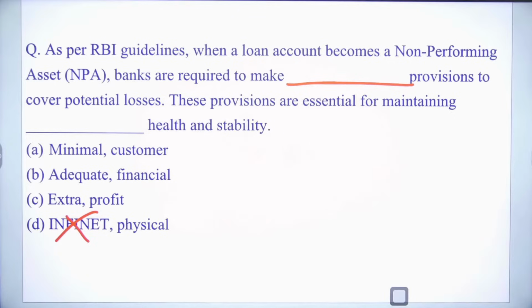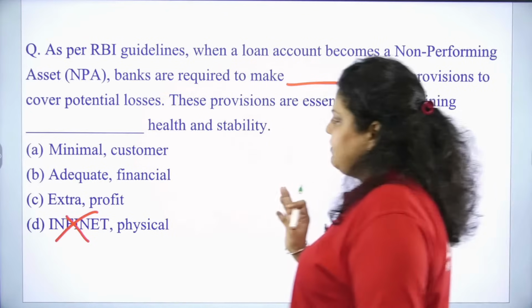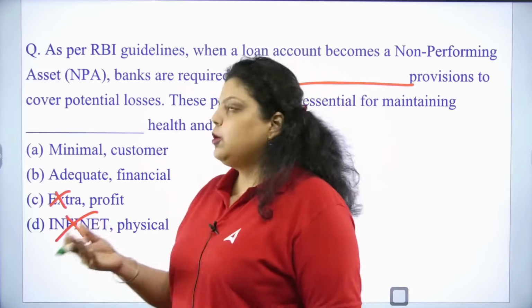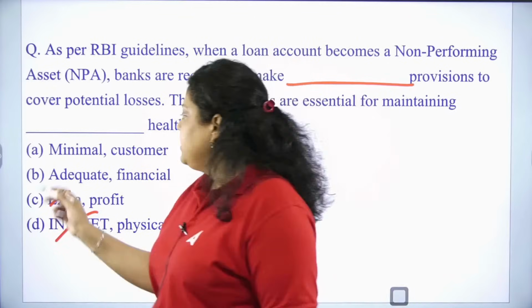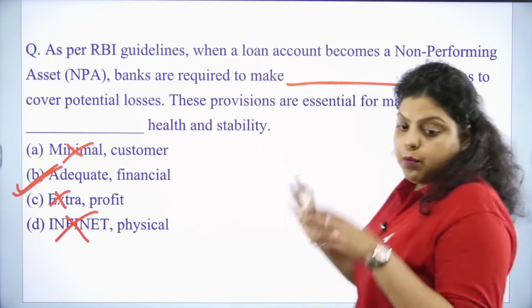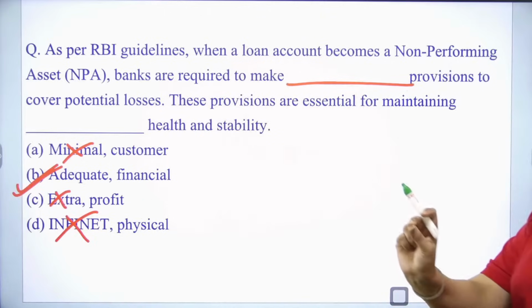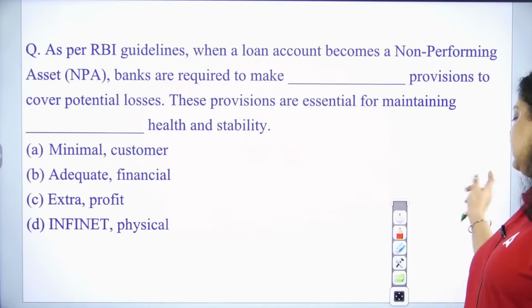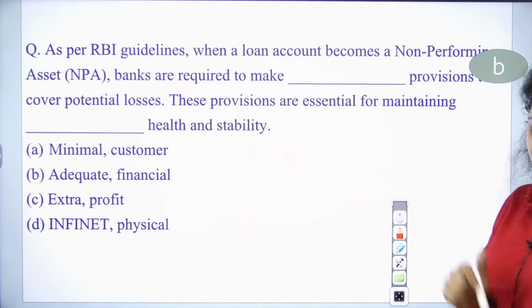What do you understand? What should be there out of A, B and C? So you will easily be able to answer. Extra, you won't be saying extra provisioning. No, you have to maintain the provisioning for NPA. Minimum you do not have to make. You have to make the adequate, proper provisioning which is required. So the right answer will be your B option. Very good.